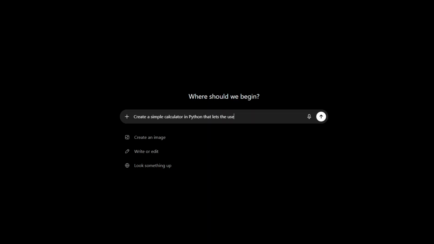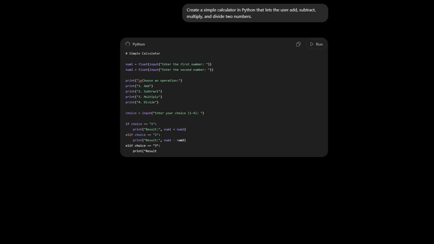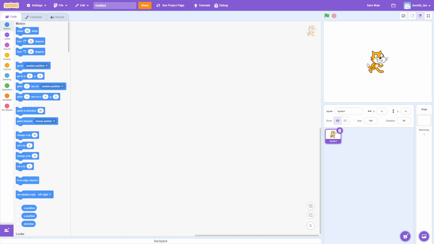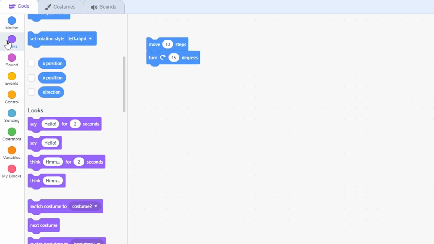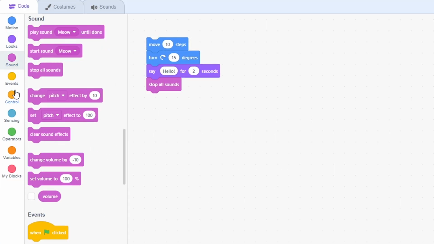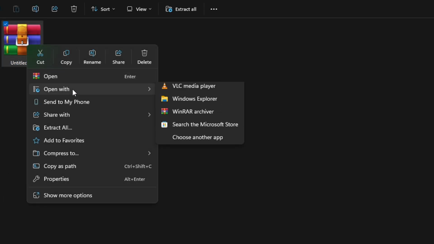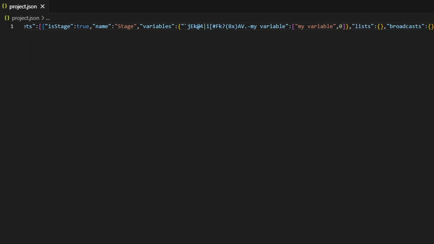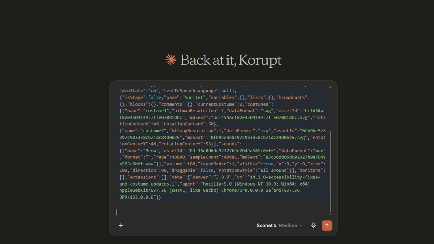So why does this matter? AI can already generate code in languages like Python, Java, and C++, but Scratch is different. Instead of writing code line by line, you're building programs by connecting visual blocks together. Even though Scratch looks completely different from traditional code, it still follows a structured format behind the scenes. Every sprite, block, and connection is stored in that file. So technically, AI should be able to understand block code, but whether it can actually build good projects is a different story. Let's find out.